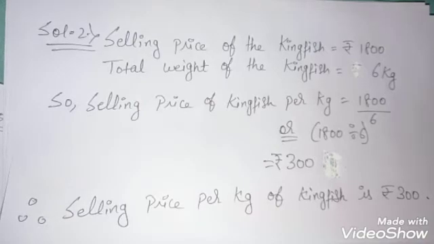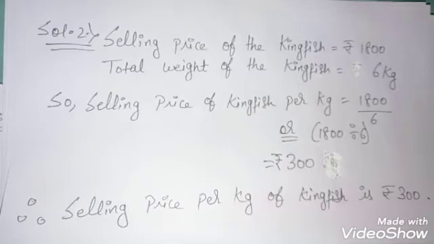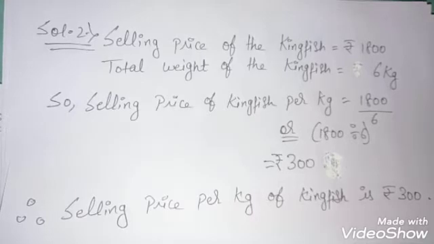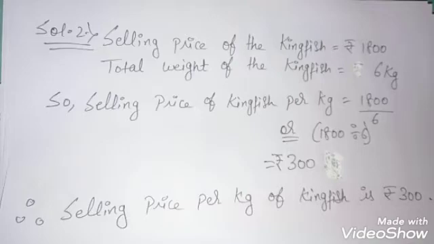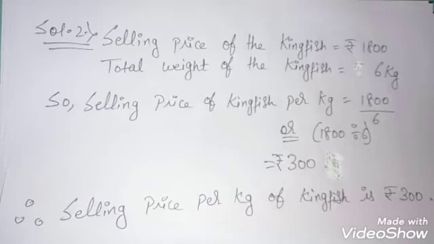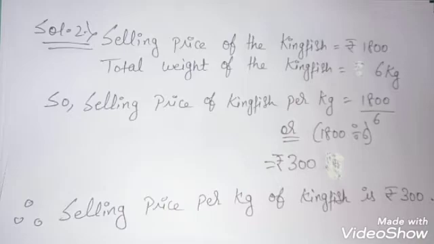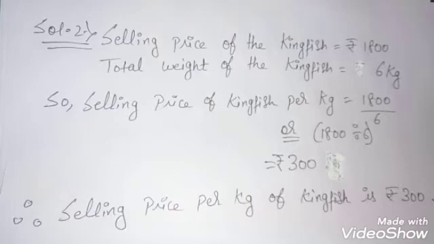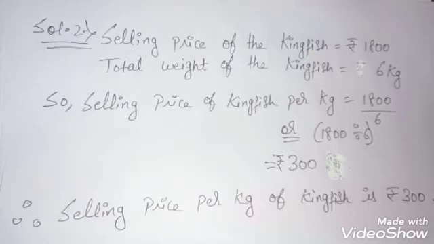We will write in the first line, Solution number 2. The first line we have got from the question itself. So selling price of kingfish is 1800. Total weight of the kingfish is 6 kg. It is also in the question. Third line will be, so selling price of kingfish per kg. Per kg means 1 kg equals 1800 divided by 6. We can write this in two formats, by 6 or divided by 6. We will get the answer 300. Therefore, selling price per kg of kingfish is rupees 300.